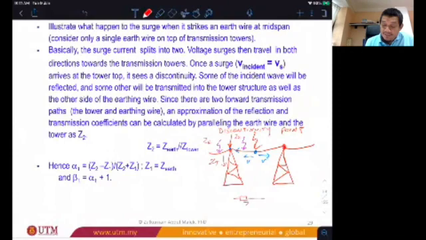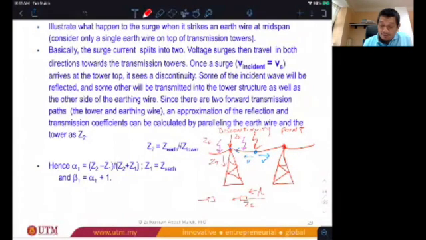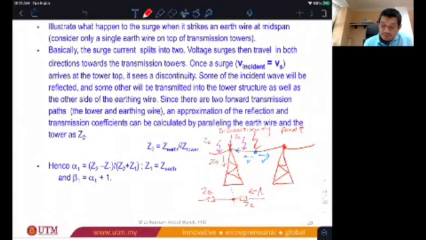You have Z Earth surge traveling from the middle there to the left. And when it arrives there, it can continue moving on to the left. At the same time, it also sees another surge impedance, which is Z tower. So the current is split into two, if you like. To continue on and to go inside the tower. So you have a discontinuity point like this.